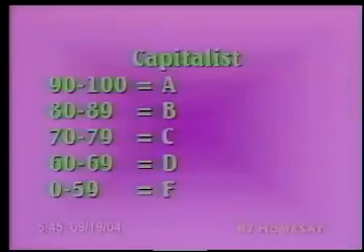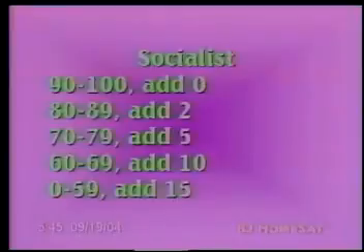Okay, now for a socialist score, you might need to do a little bit of addition before you can figure your score. What you want to do is add depending on your score. So here's the chart. If you made 90 to 100, add 0; 80 to 89, add 2; 70 to 79, add 5; 60 to 69, add 10 points to your score; and 0 to 59, add 15 points to your score, to your percentage.